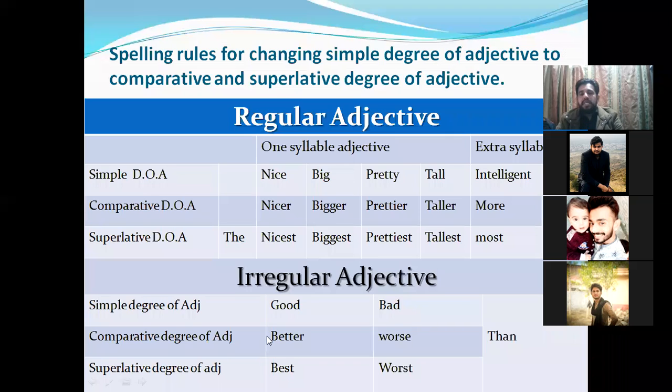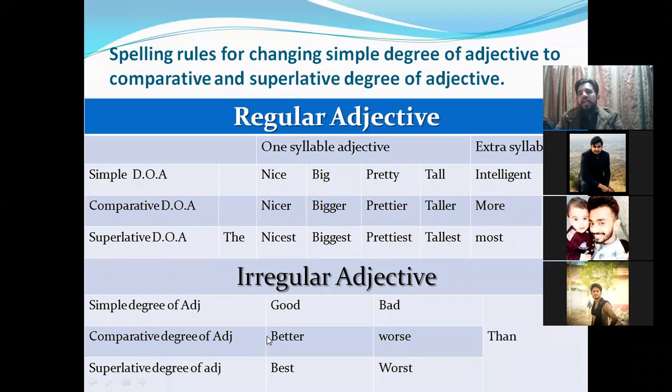Like bad is the simple degree of the adjective, it is irregular, so we say the comparative degree of it is worse, and the superlative degree is worst. And before the comparative you will use than also, and before the superlative you will use the. So these are the spelling rules for